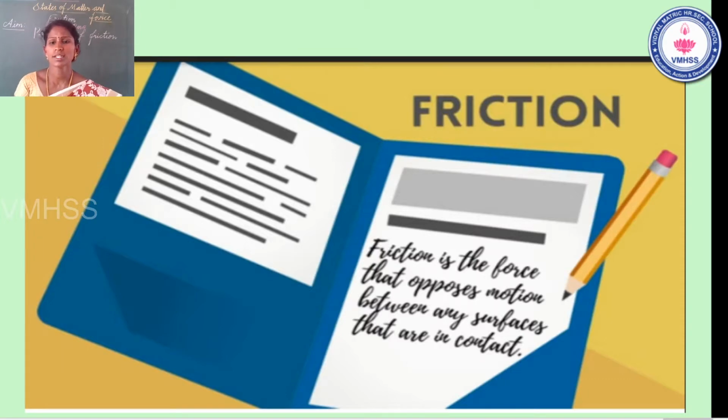Friction is the force that opposes motion between any two surfaces that are in contact. Once again, read: friction is the force that opposes motion between any two surfaces that are in contact. Surfaces means objects, any surfaces.